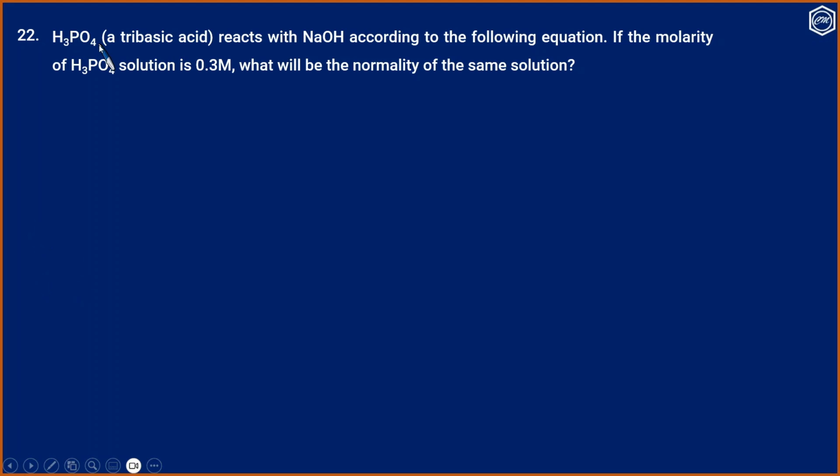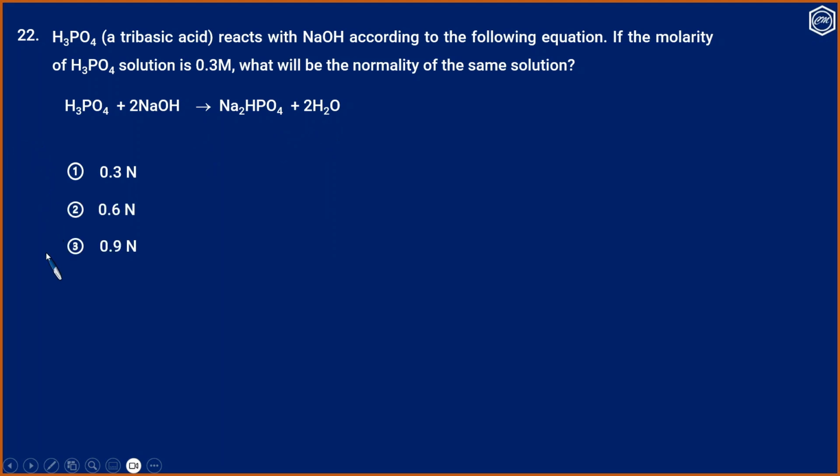Question 22. H3PO4, a tribasic acid, reacts with the sodium hydroxide according to the following equation. If the molarity of H3PO4 solution is 0.3 molar, what will be the normality of the same solution? The equation is H3PO4 plus 2 NaOH giving Na2HPO4 plus 2 H2O. Option 1, 0.3 normal; option 2, 0.6 normal; option 3, 0.9 normal; and option 4, 0.15 normal.